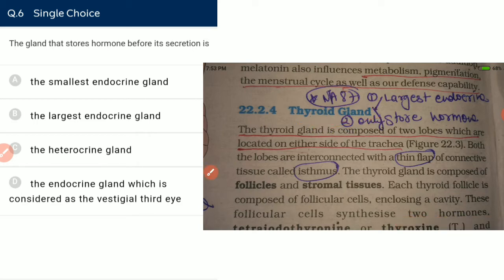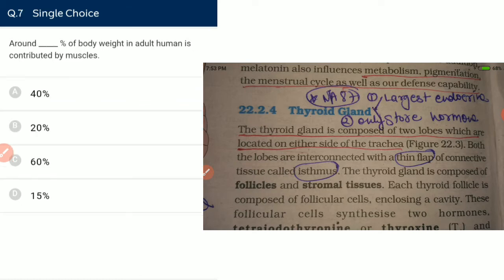So, the gland that stores hormone before its secretion is the smallest endocrine gland? No, it is the largest endocrine gland. Yes, thyroid is the largest endocrine gland. Is it a heterocrine gland? No, it is an endocrine gland. The endocrine gland considered as the vestigial third eye, no.